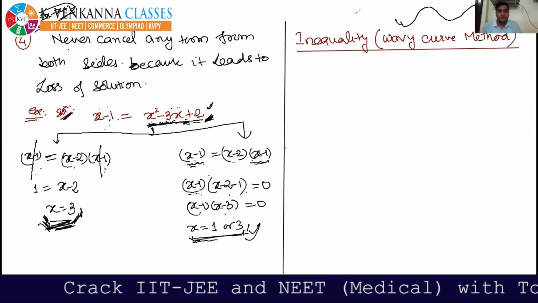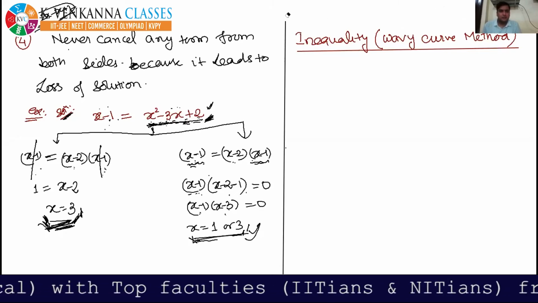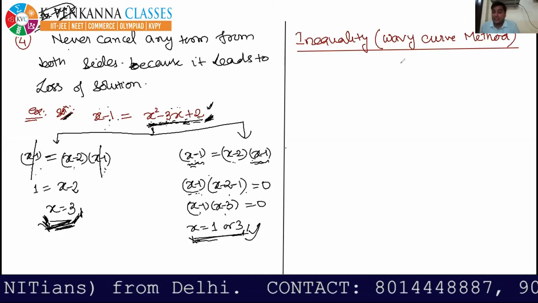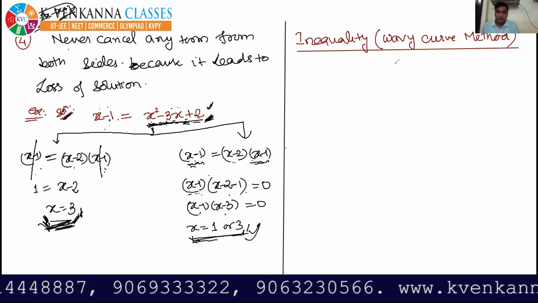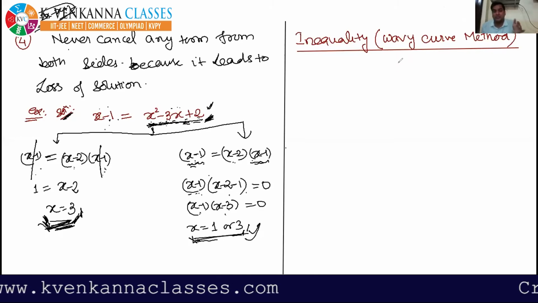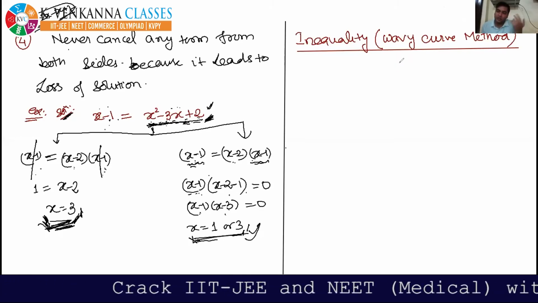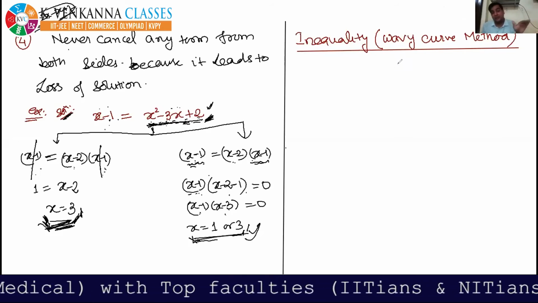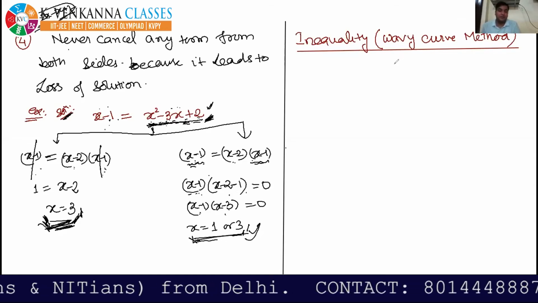Now see, what is this wavy curve method? First of all, I am going to make you write the steps involved in the wavy curve method. Then with the help of an example, I will make all these steps clear. After that, we will solve many questions on these inequalities, and in between, I will include all the varieties in inequality by wavy curve method.